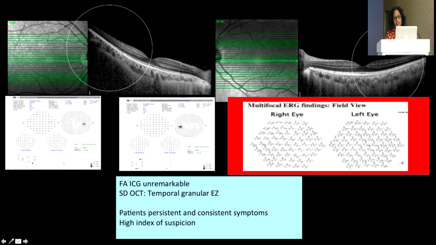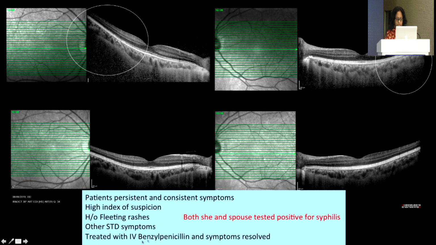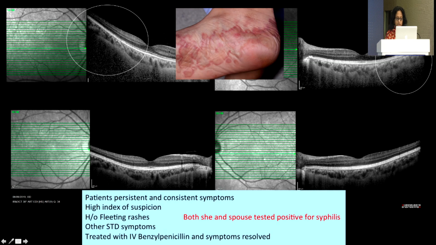So, when this patient came to me after almost 2.5 months of her symptoms, when she was persistent, the only abnormality that I could see was this granularity in the temporal field with mild ERG changes, and some scattered defects on the visual fields. But I was suspicious because I had seen a case like this earlier, and I persisted and asked her a relevant question: did you have any fleeting rashes? And she confirmed that yes, she has these kind of rashes on her feet and on her trunk, which come and go, and she tested positive for syphilis.